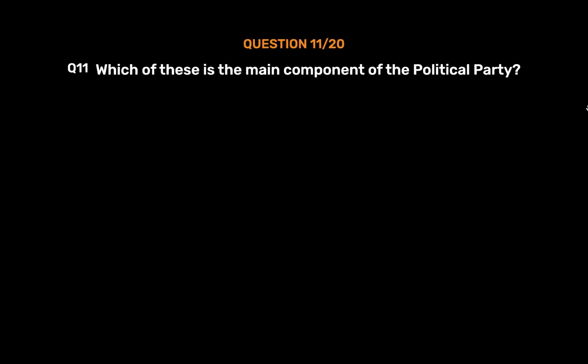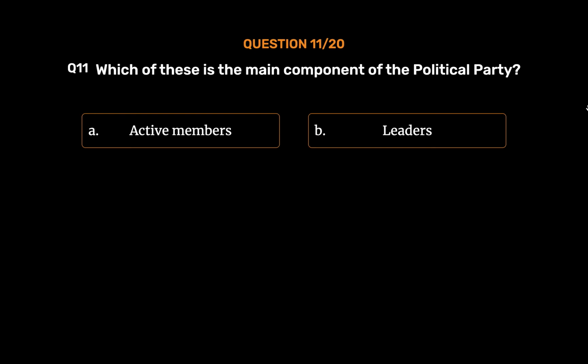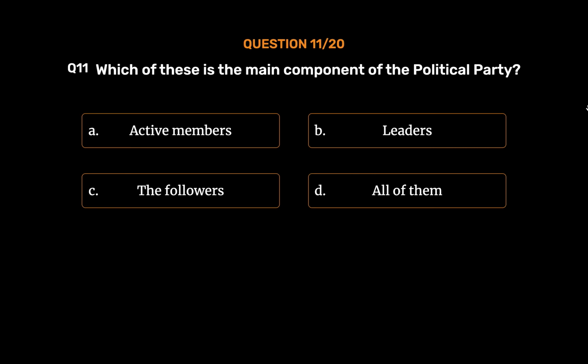Which of these is the main component of the political party? Option A. Active members. Option B. Leaders. Option C. The followers. Option D. All of them. The correct answer is option D.